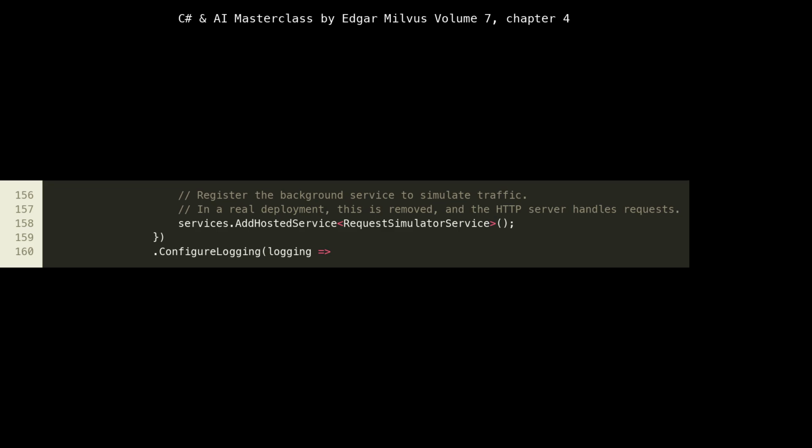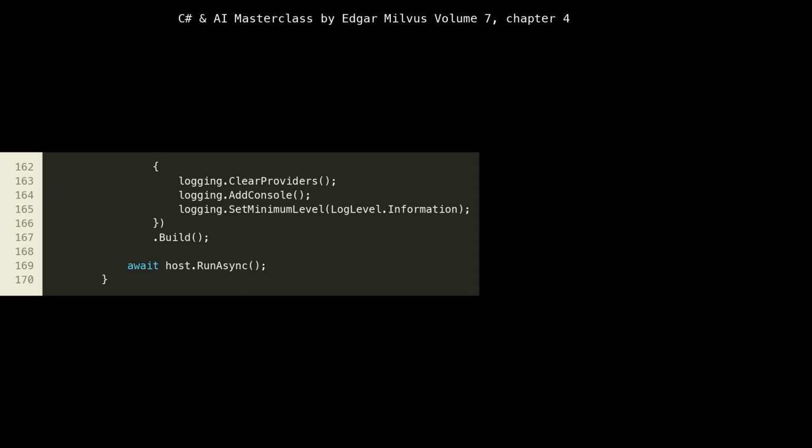Continuing the ConfigureServices method, at lines 156 to 161, we register our request simulator service using services.AddHostedService<RequestSimulatorService>. This tells the .NET generic host to manage the lifecycle of our simulator. It will start it when the application begins and stop it gracefully when the application shuts down. This pattern is excellent for background tasks that need to run continuously alongside the main application. Remember, in a production cloud environment, this simulator would typically be removed, and real traffic would come from external sources, hitting an actual HTTP endpoint. This demonstrates how the generic host allows us to easily swap out components for different environments.